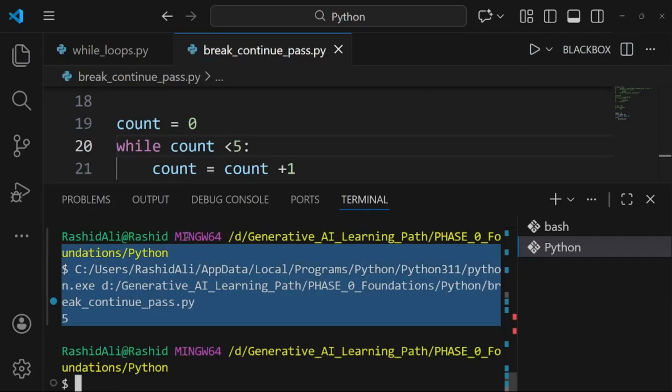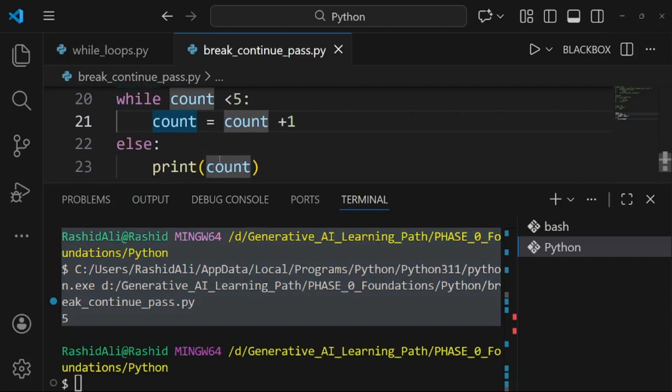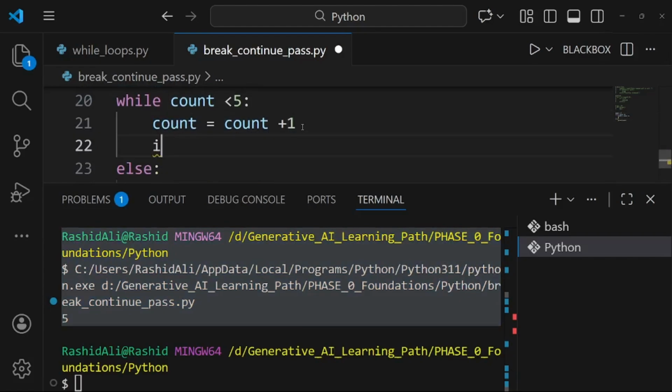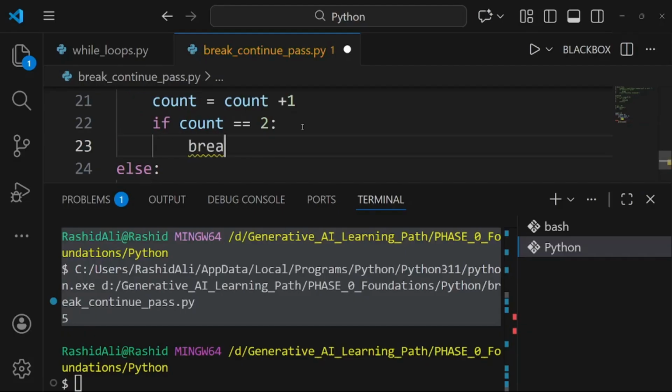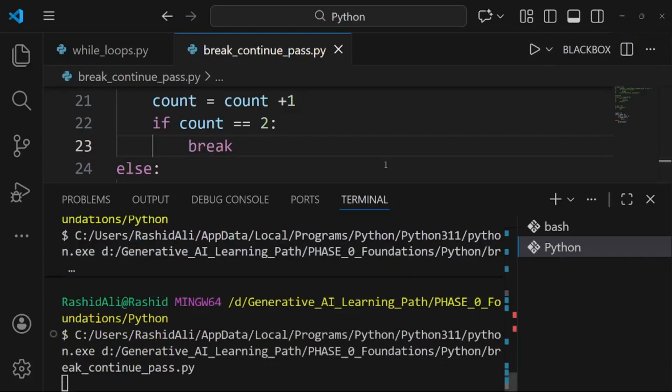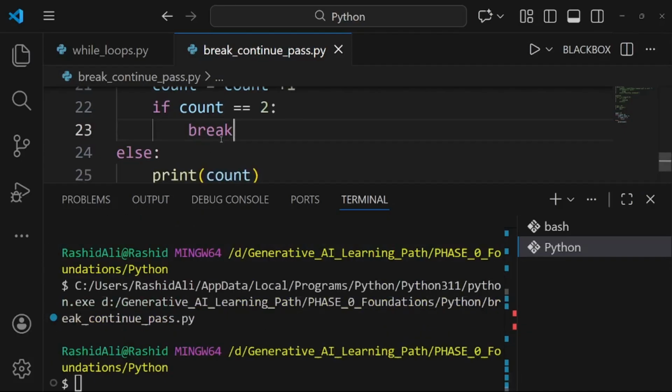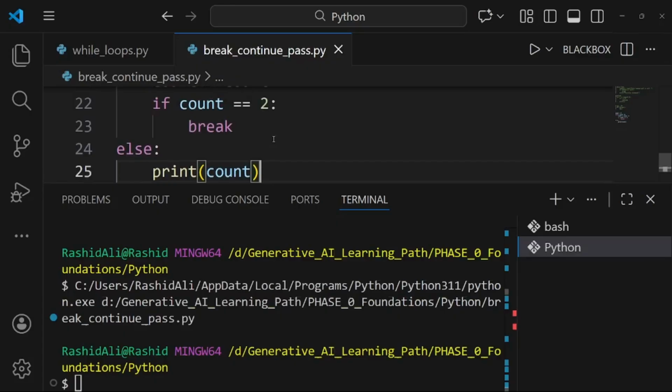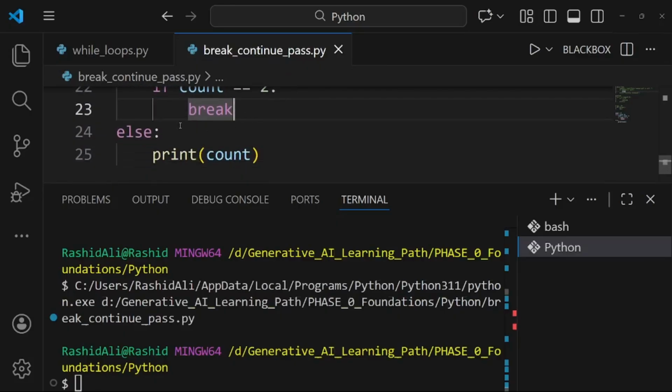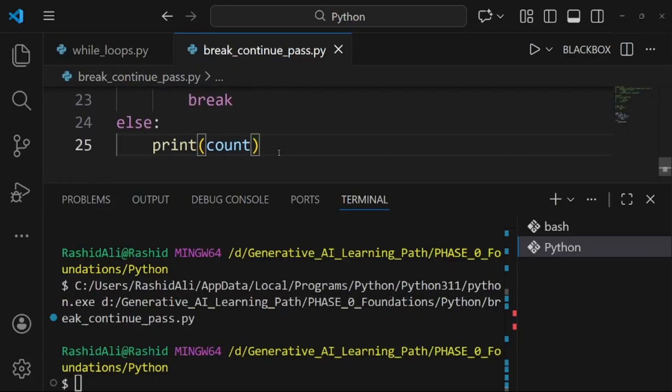You can see 5 has printed. If we break the loop by giving a condition, if count is equal to 2, break. Let us look at it. You can see that the else part has not executed, because we broke the loop, and this skipped the else block and did not print anything. So this was the else with loops.